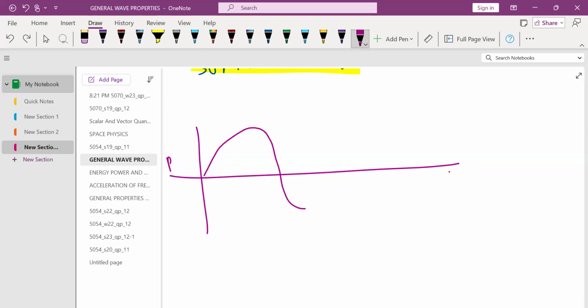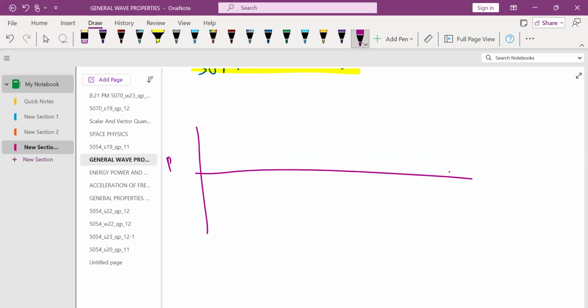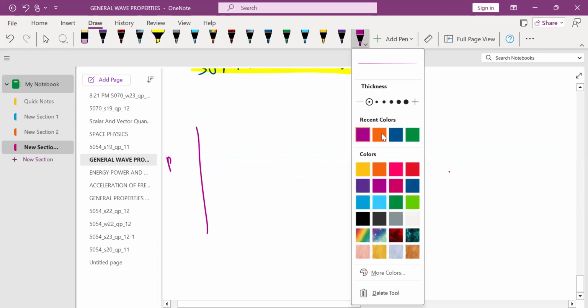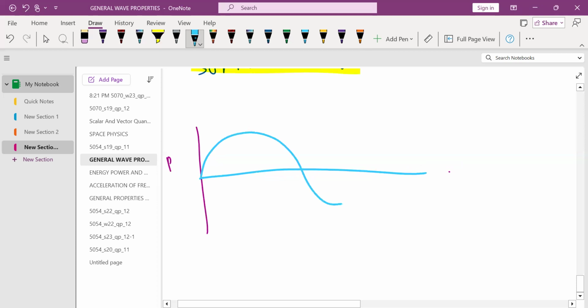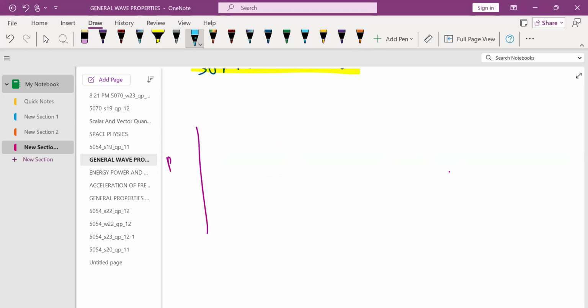Now the wave is going up and down. I don't know why it is. What is the problem? Let's change the pen color. I don't know why it is removing, but the upper point of this wave, this part you can say is